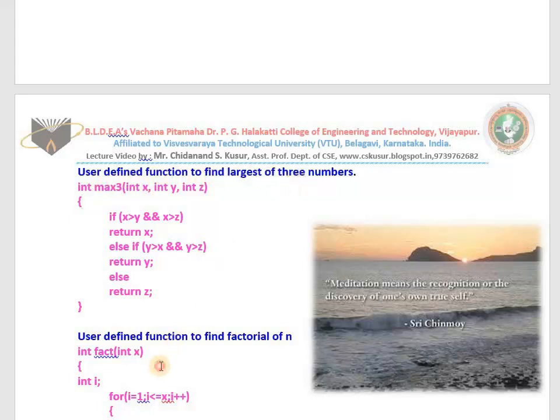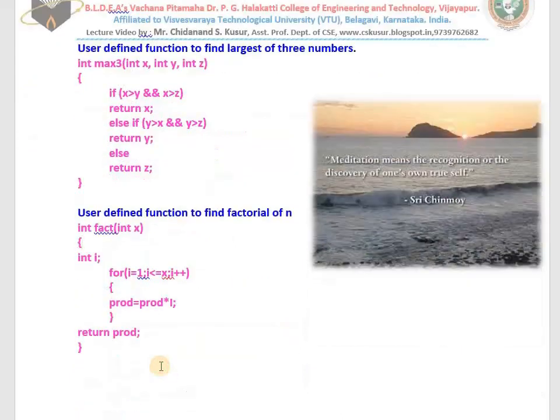One more function you can see, to find the factorial of n. I give one value, it gives me the factorial. Just one value is given to it. It generates the numbers from 1 to x. Assume that the x value is 5. 1 less than or equal to 5, 2 less than or equal to 5, 3 less than or equal to 5, 4 less than or equal to 5, 5 less than or equal to 5, 6 less than or equal to 5? No. That means it generates the numbers from 1 to 5.